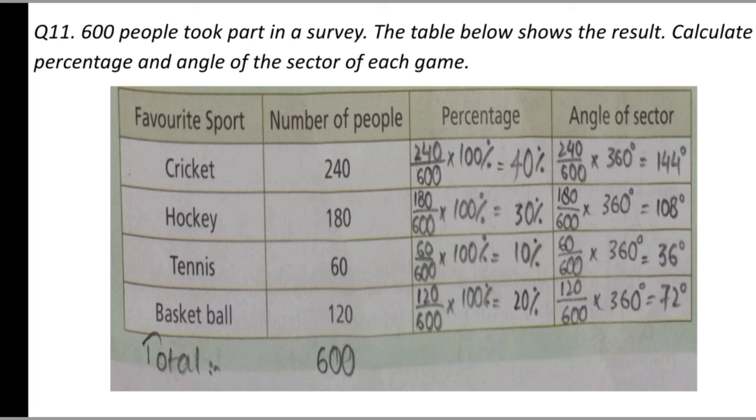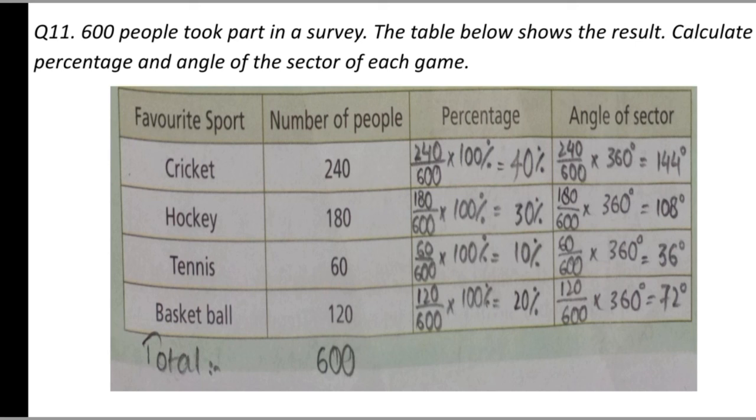Now we need to find the angle of sector. We all know that a circle is composed of 360 degrees. So to find the angle of the sector of the people who participated in cricket, we divide the number of people, which is 240 here, by 600, the total number of people, and then multiply it by the total degrees in a circle, which is 360 degrees. So 240 divided by 600 multiplied by 360 degrees equals 144 degrees.